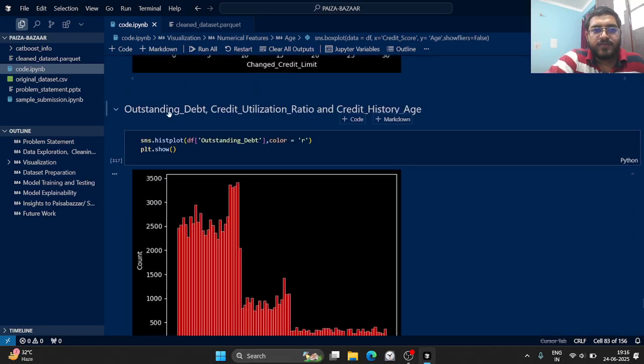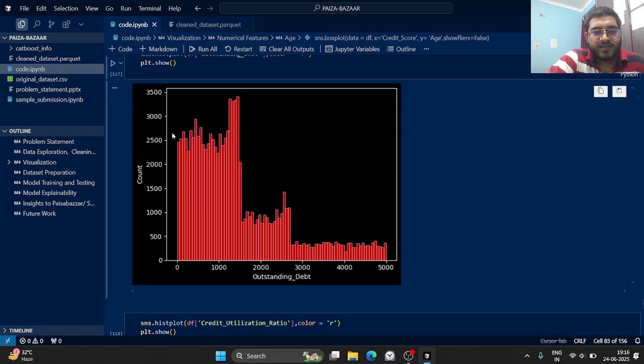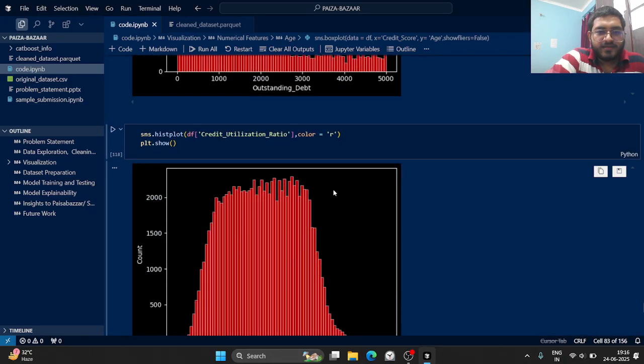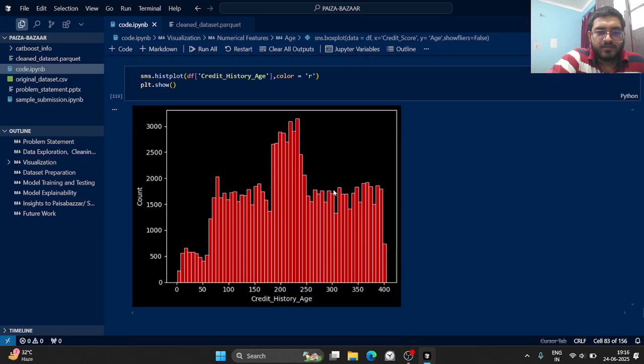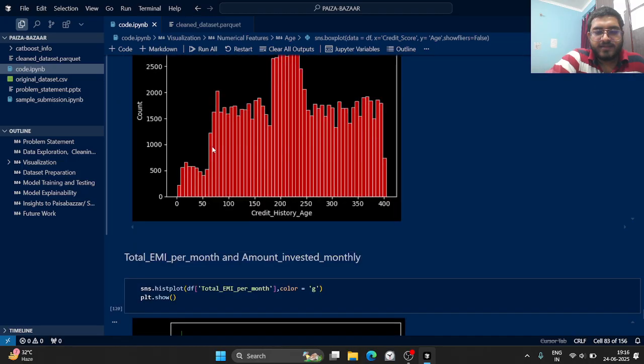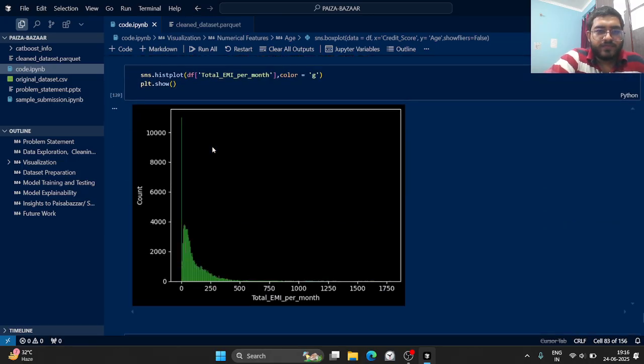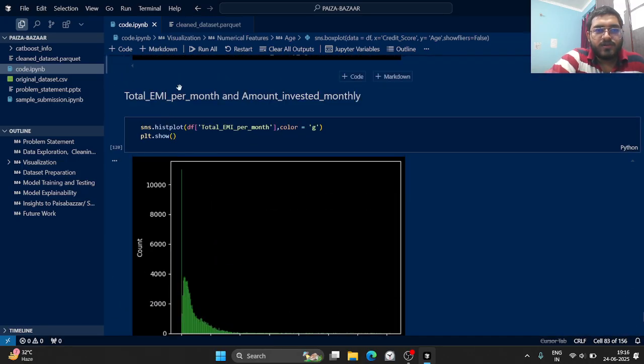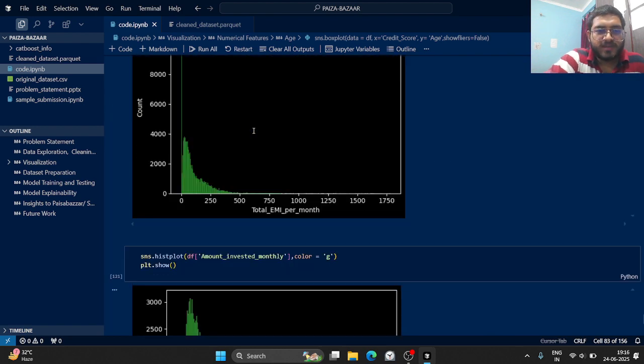Then we have features like outstanding debt, credit utilization ratio, and credit history. They're also similar. We can simply use some kind of category encoding, like A, B, C, D. We can try this. This is also similar, A, B, and C. Then we have total EMI per month and amount invested monthly.